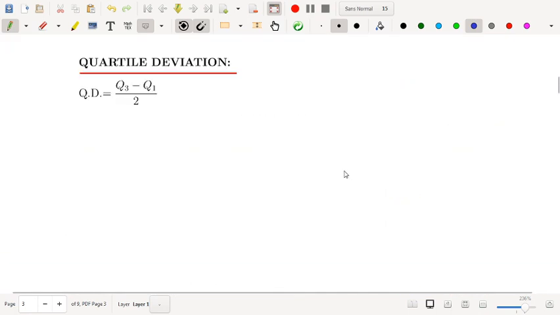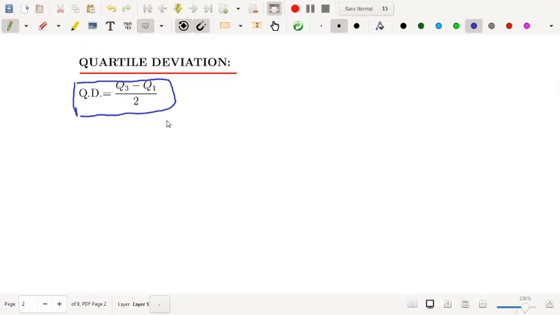So that is why I was talking about quartile deviation. What is quartile deviation? It's just a simple formula, that is (Q3 minus Q1) by 2. You have to calculate Q3 from the table, calculate Q1 from the table, subtract and divide by 2. That will give you the quartile deviation. How much deviation in the quartiles? This is also a very important measure of dispersion. Okay, so next.